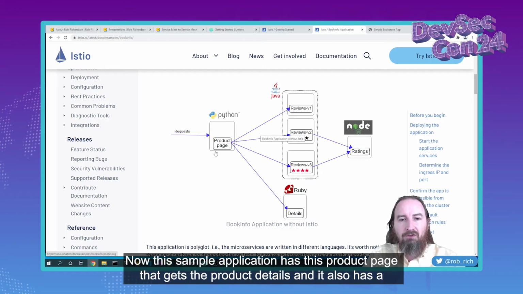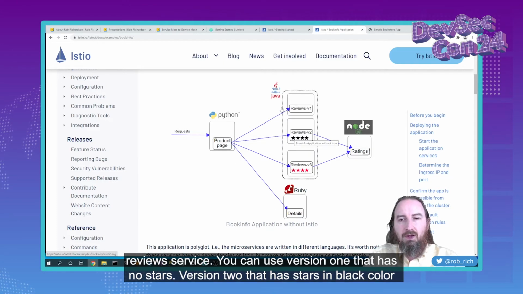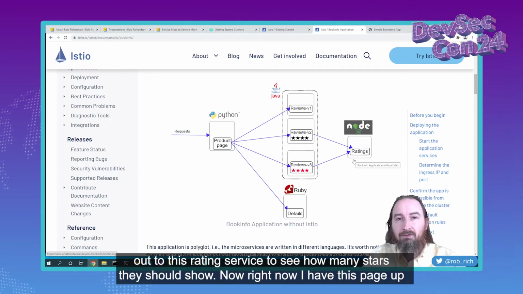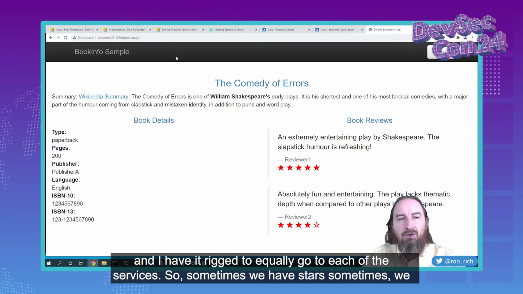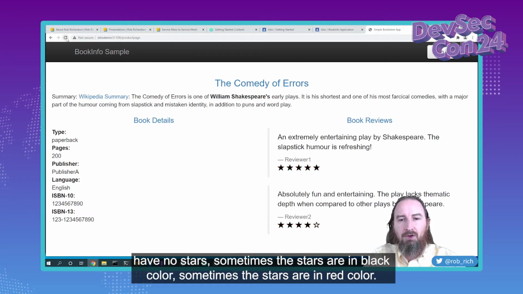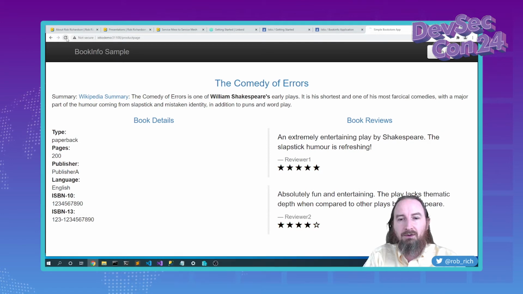Now this sample application has this product page that gets the product details, and it also has a reviews service. You can use version 1 that has no stars, version 2 that has stars in black color, and version 3 that has stars in red color. For version 2 and version 3, they'll reach out to this rating service to see how many stars they should show. Now right now I have this page up, and I have it rigged to equally go to each of the services. So sometimes we have stars, sometimes we have no stars, sometimes the stars are in black color, sometimes the stars are in red color.